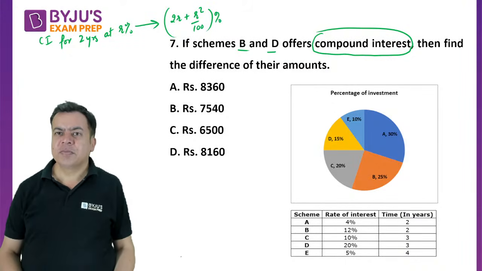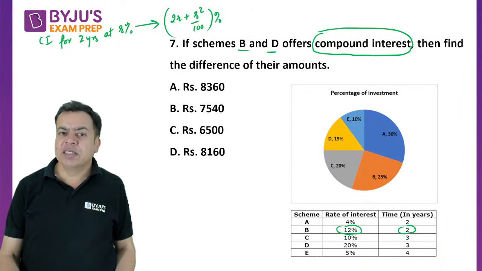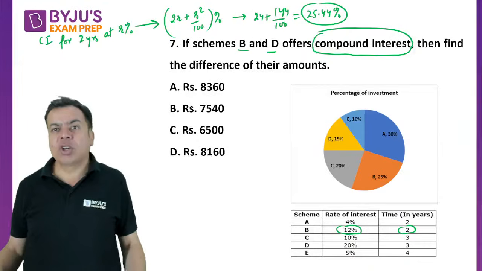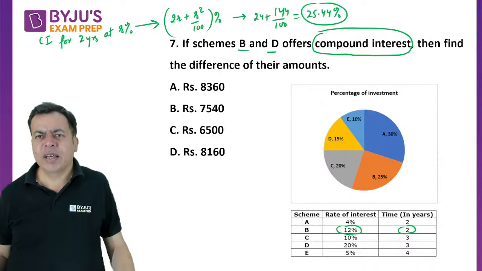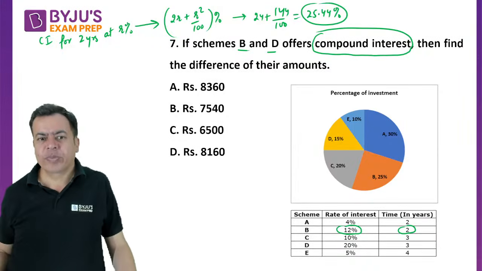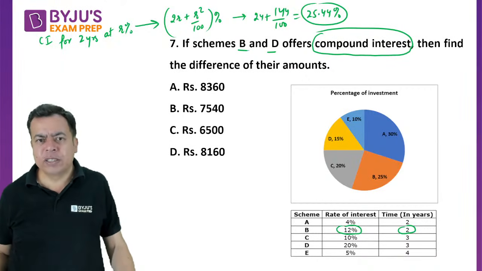Right? Total interest. So for B, it is 12% for 2 years. So 12 into 2, 24 plus 12 square by 100. So it will become 25.44%. So on B, you will be getting a total interest of 25.44%. Right? I'm just telling you how to do it fast. This you should know already. So that means 12% for 2 years, you will be getting 25.44%.